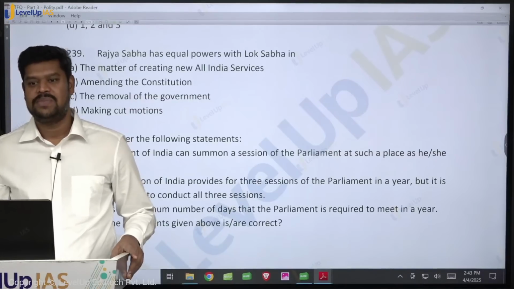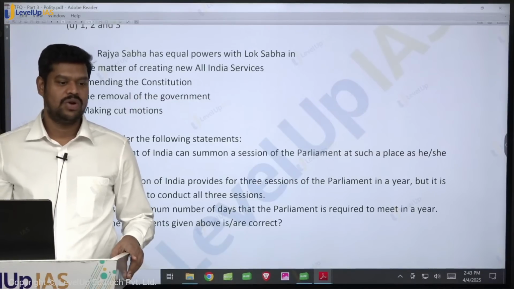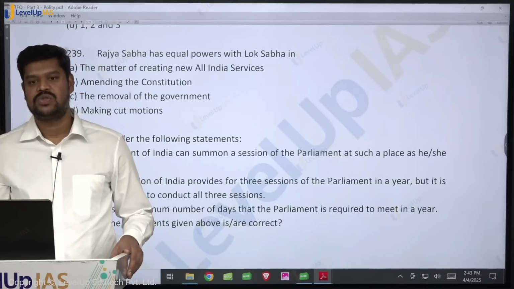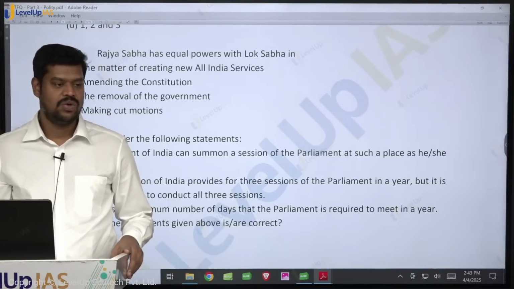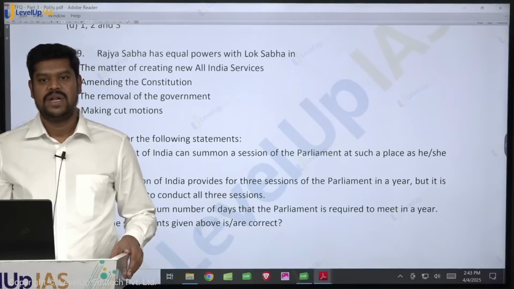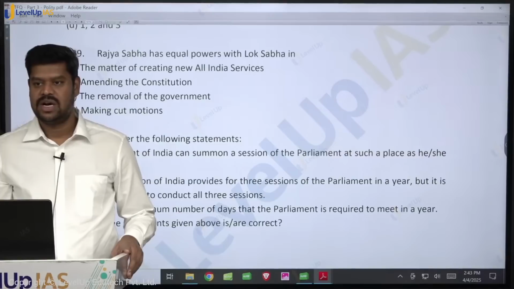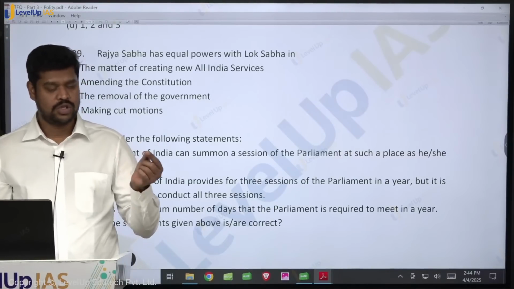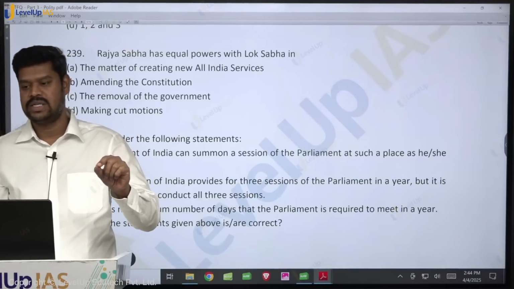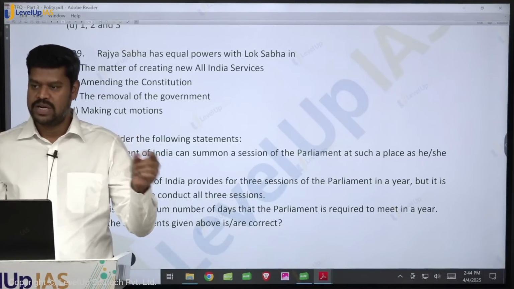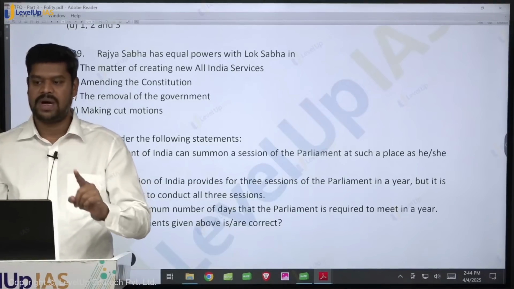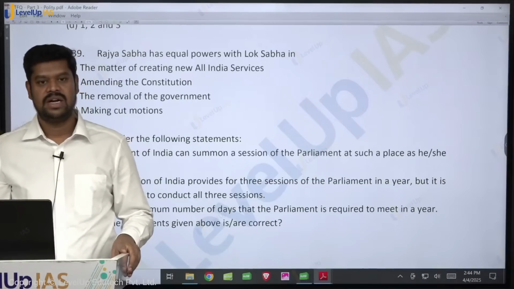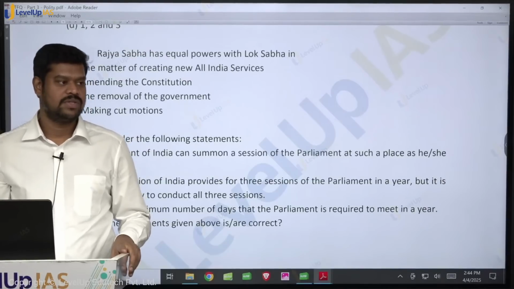So I have told it a number of times, who has the authority to create a new All India service? It is the Parliament of India. The Parliament has to enact a law by which they can create a new All India service. But the Parliament cannot enact a legislation unless and until a resolution is passed by the Rajya Sabha. So therefore, if they ask who has to pass a resolution to create an All India service, it is Rajya Sabha. But who can create a new All India service? It is only the Parliament, based on the resolution that is passed by Rajya Sabha. Under which article does the Parliament have the power to create a new All India service?